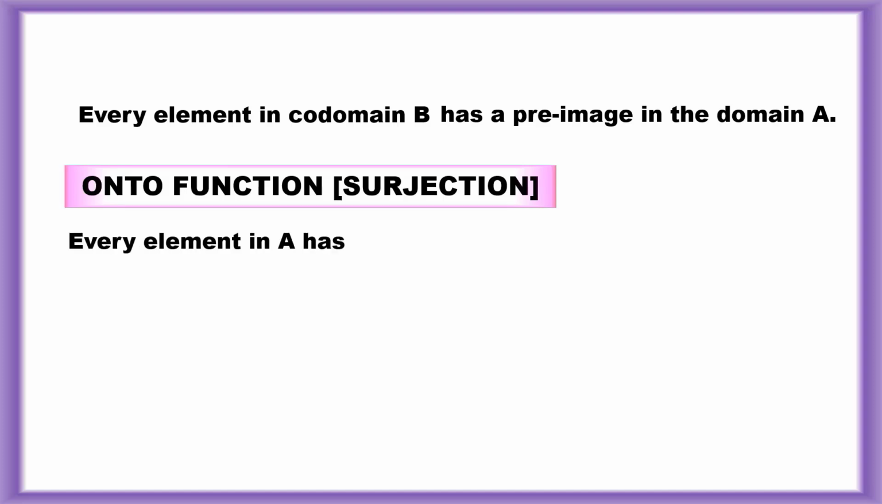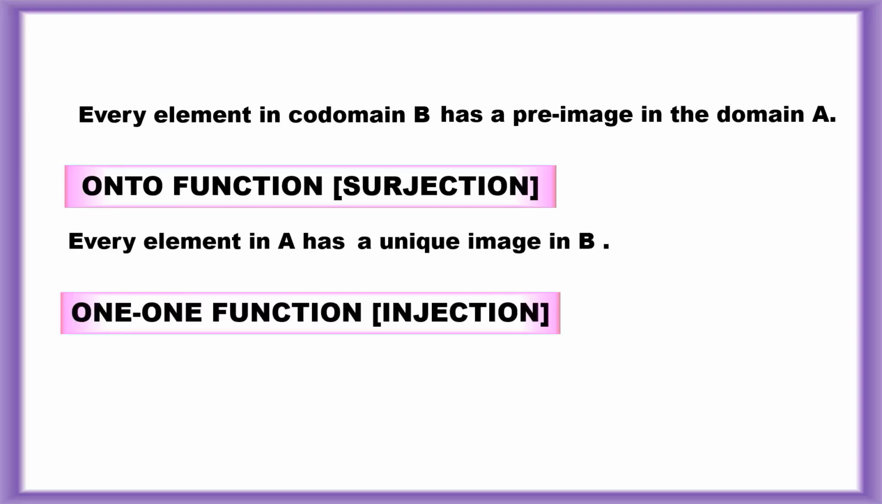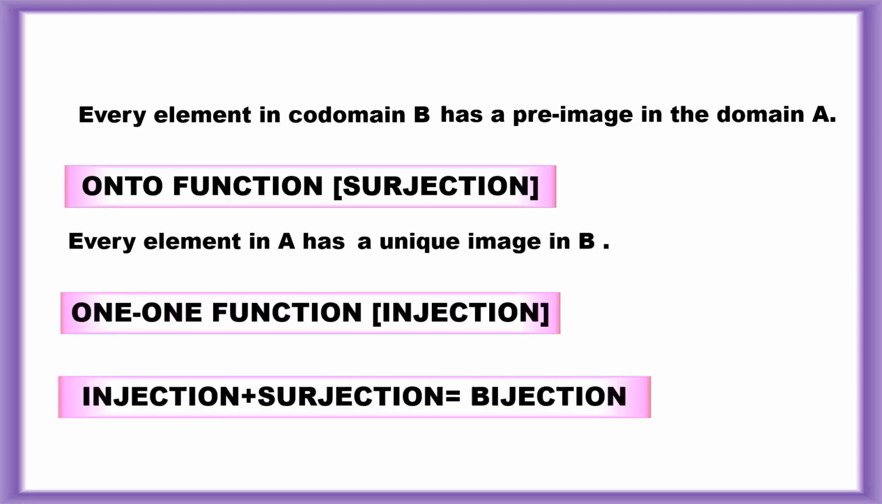Every element in A has a unique image in B. So it is a one-one function, injection. Injection plus surjection is equal to bijection. If a function is both one-one and onto, it is known as a bijection, a one-one onto function, or a one-one correspondence.